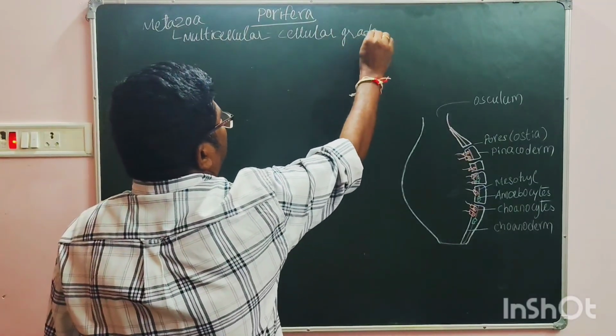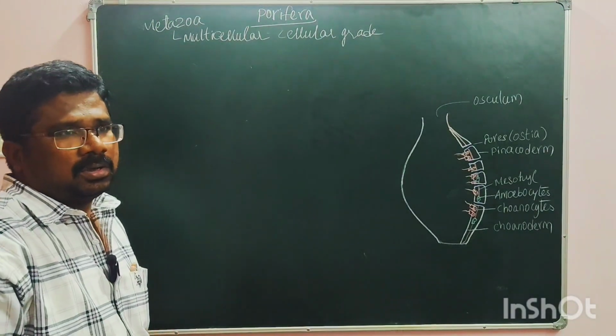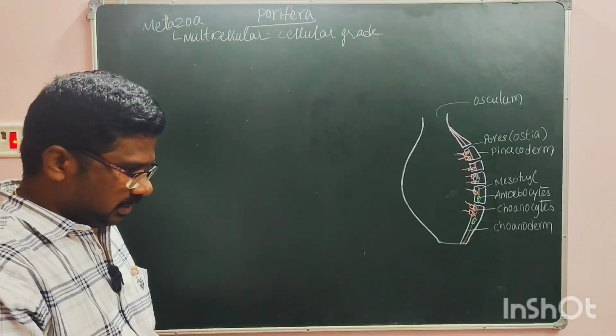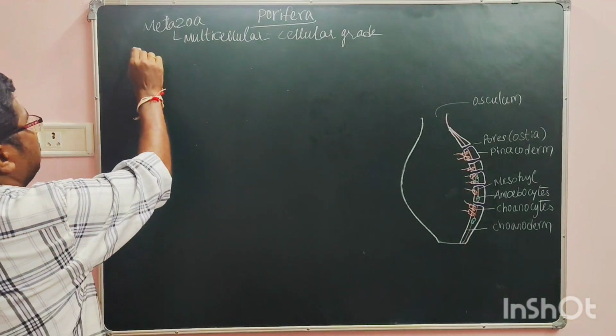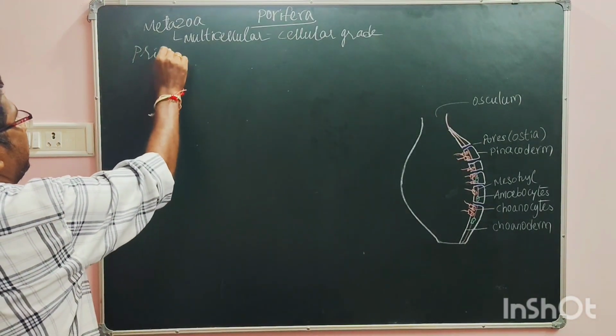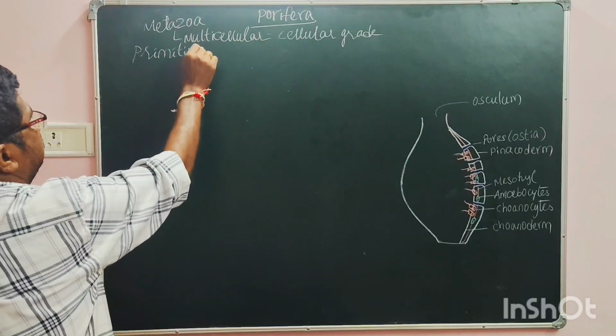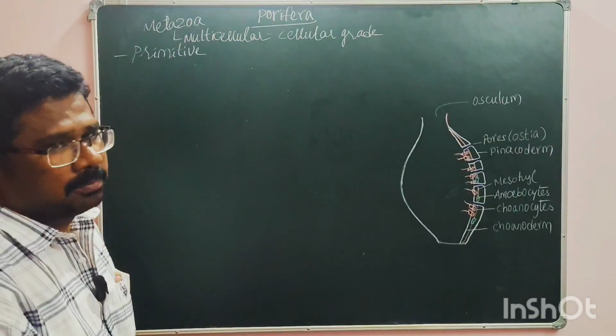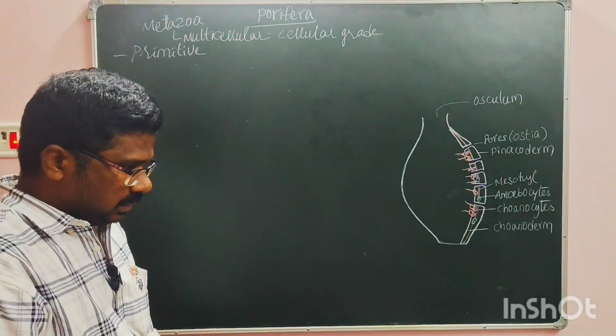That means they don't have tissue or organ system levels. They are primitive multicellular organisms.